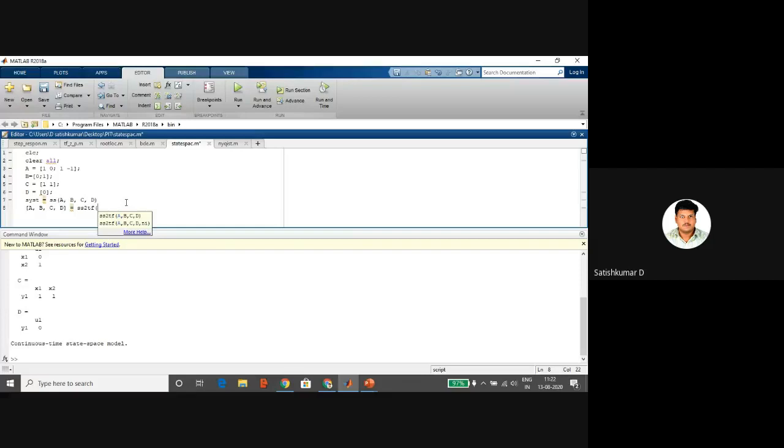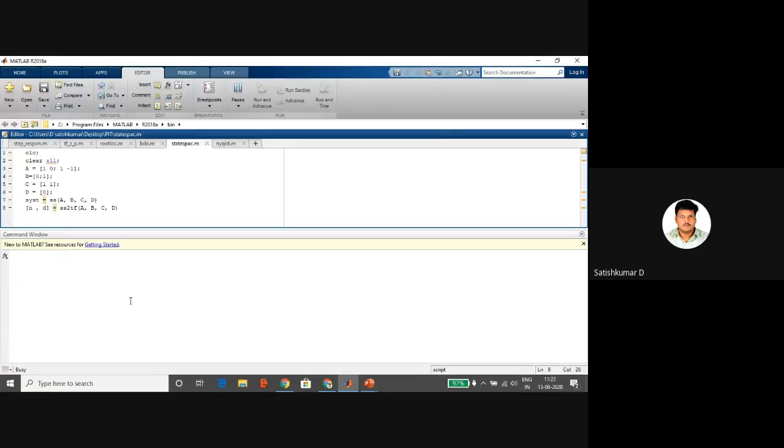So I have A, B, C, D. I am converting the state space model to the transfer function. So on the left hand side, numerator and denominator, I will put n comma d. N stands for numerator polynomial, d for denominator polynomial.